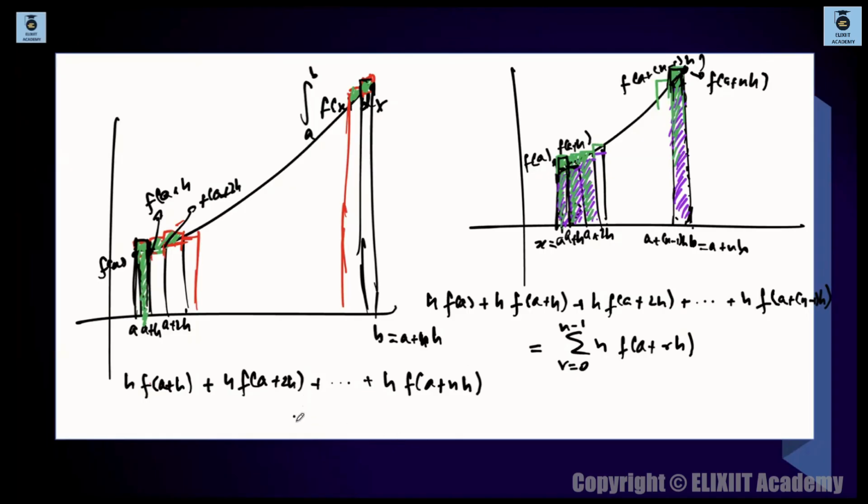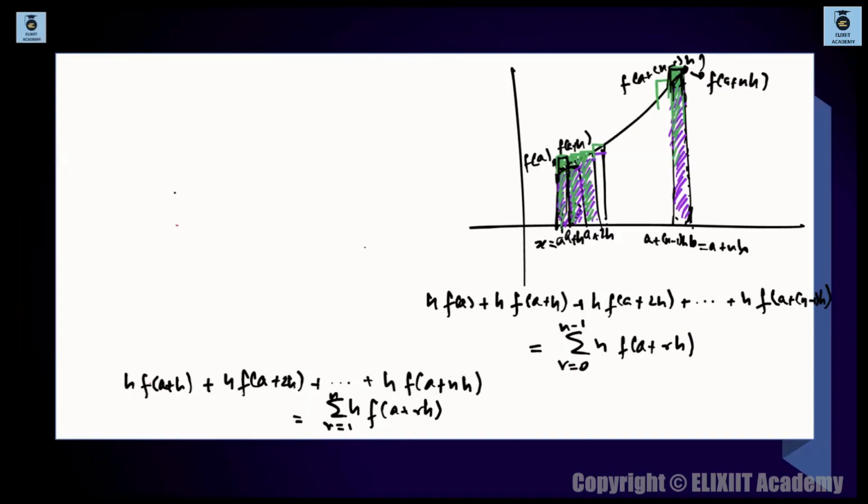So again, once you write down this thing in terms of summation, कहां से स्टार्ट हो रहा है summation, summation is starting now from 1, summation r is equal to 1 to n, h times of f of a plus rh, ठीक है. So basically we have calculated certain things over here. This is known as the Riemann lower sum, the one which is giving you the lesser area, the purple strip का area. This is called the Riemann lower sum.